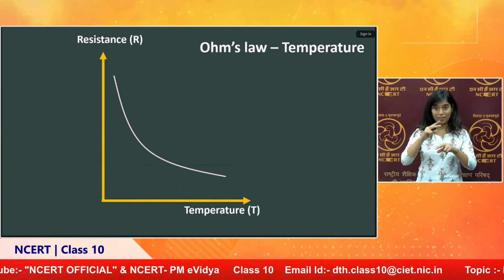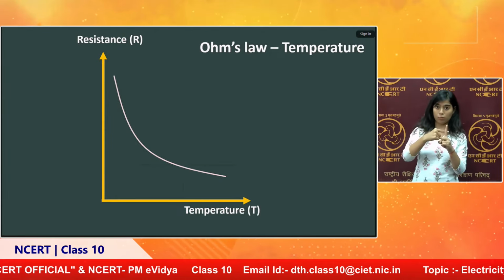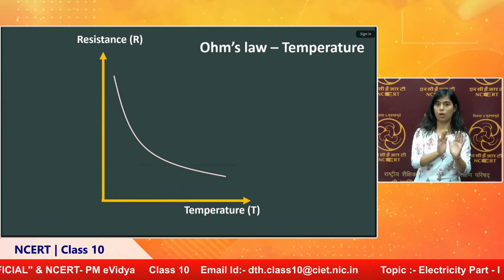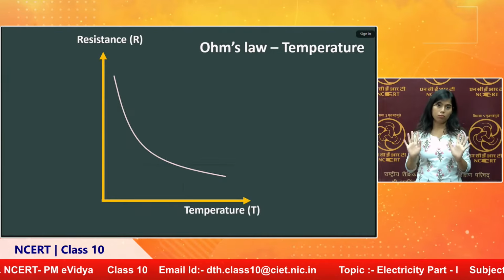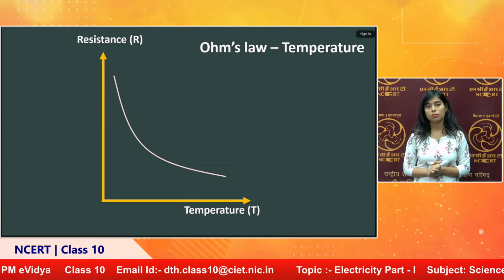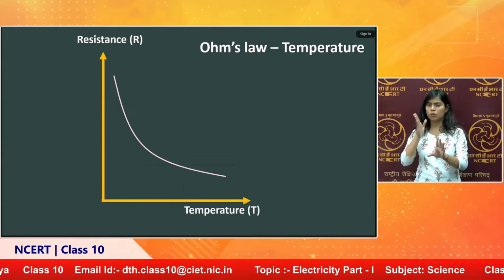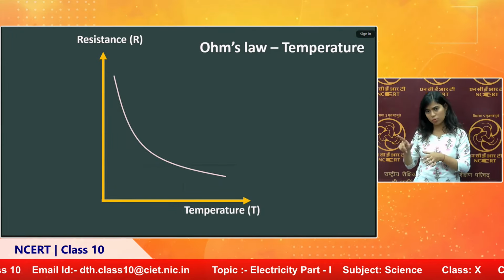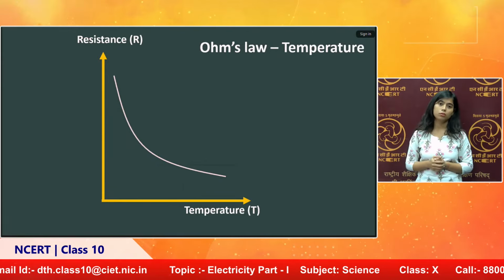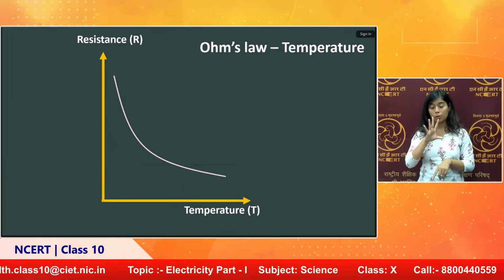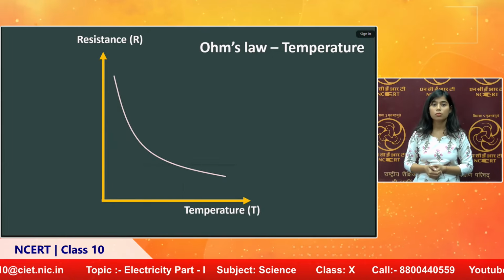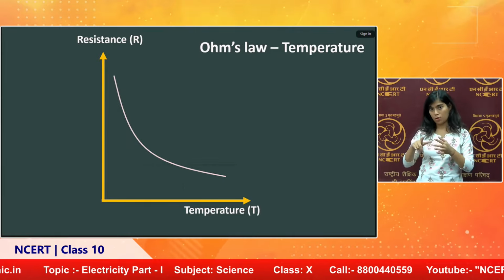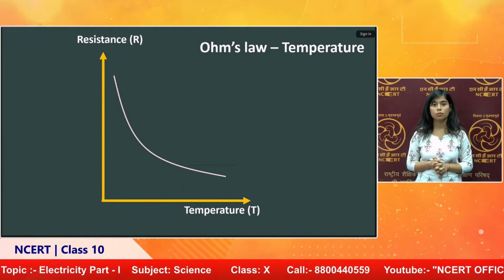That's why Ohm's law starts with: at constant temperature, the potential difference across any source is directly proportional to the current. So temperature is one of the important factors that affects Ohm's law. We have to keep temperature constant.